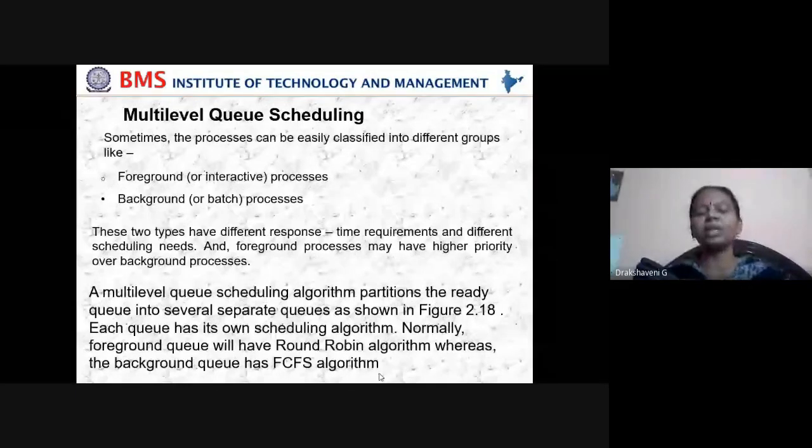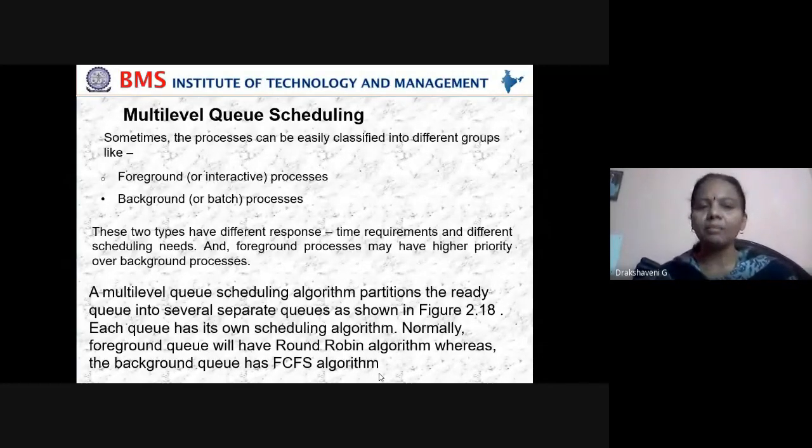Foreground is a separate queue, and background is another. But it depends on how many queues you want. It is left to the operating system, so that it completes the work faster. Foreground will be given a higher priority than background.